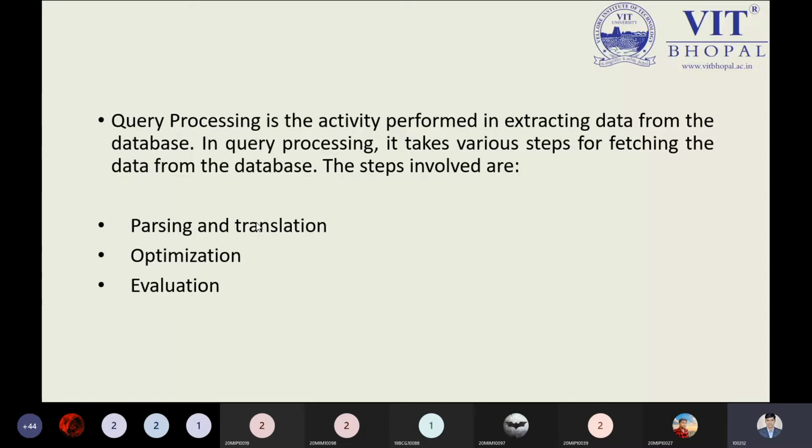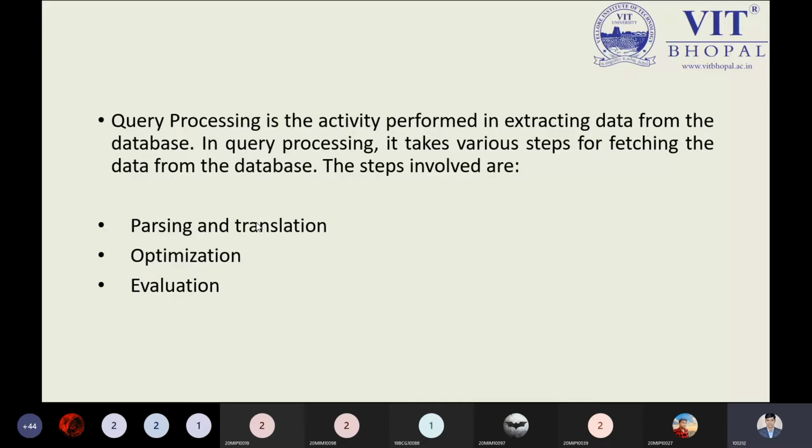In query processing, it takes various steps for fetching the data from the database. There are three different steps. One is parsing and translation: how to parse the data and translate it for the machine, because the machine cannot understand human-written English statements like select, from, where, group by, order by, and so on. These are required to be transformed.